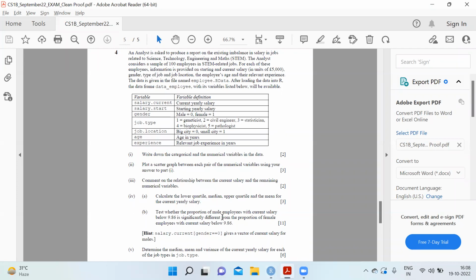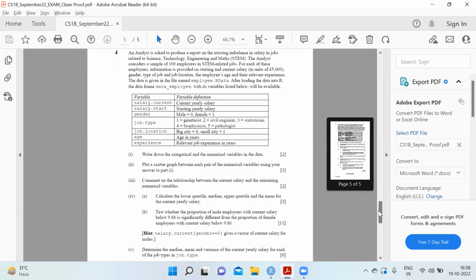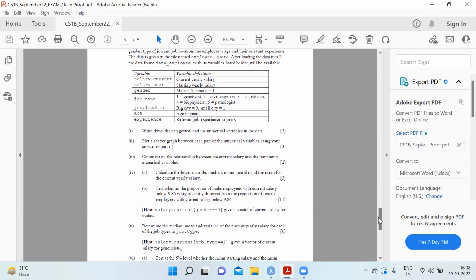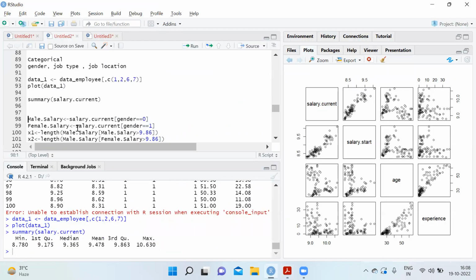Then test whether the proportion of male employees with current salary below 9.86 is significantly different from the proportion of female employees with current salary below 9.86. So you have to test the proportion of male and female employees with salary below 9.86. So we'll use prop dot test. First we'll have to find the proportions for male and female.